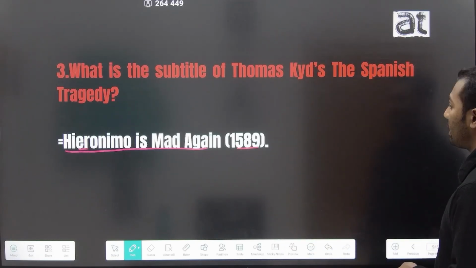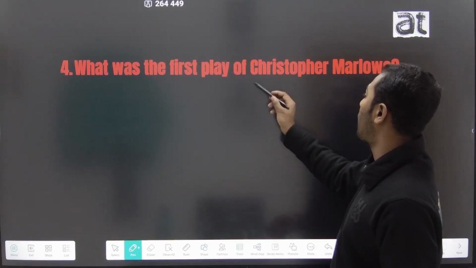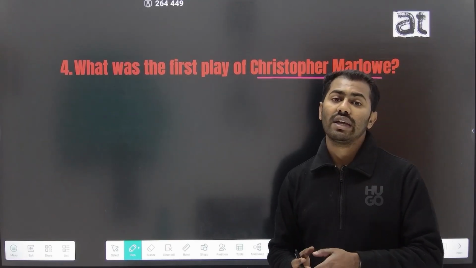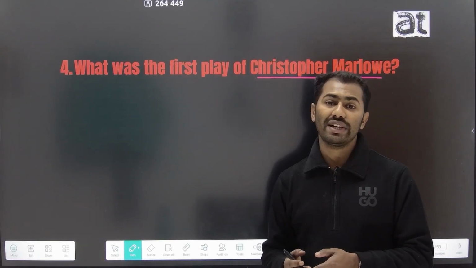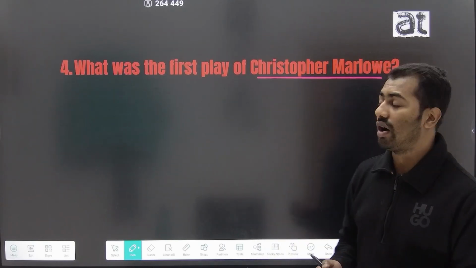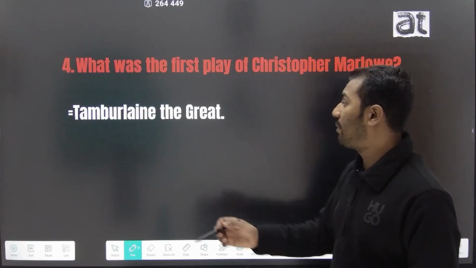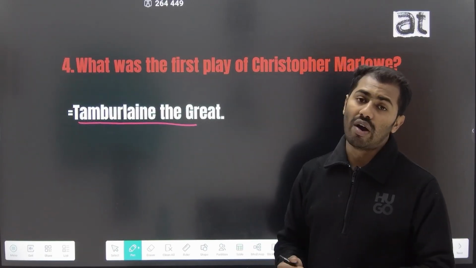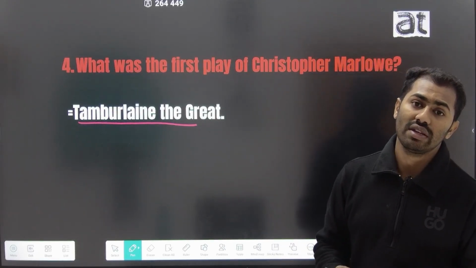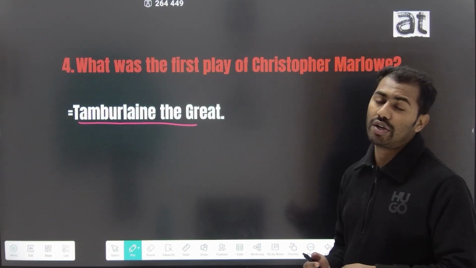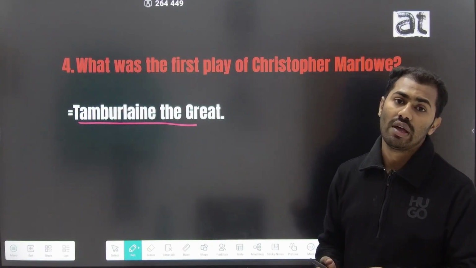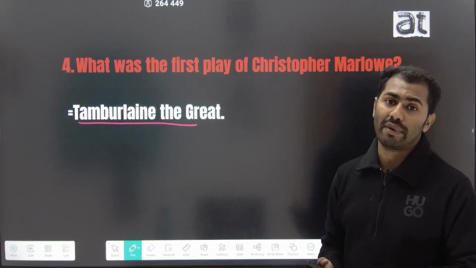The fourth question is: what was the first play of Christopher Marlowe? Christopher Marlowe, who was the first playwright among the University Wits, wrote different plays in the Elizabethan time period, and the first play of Christopher Marlowe was Tamburlaine the Great. In this work, he deals with the great king Tamburlaine and his reign, and his other important work is Dr. Faustus, which is famous for its depiction of supernatural machinery or black magic.